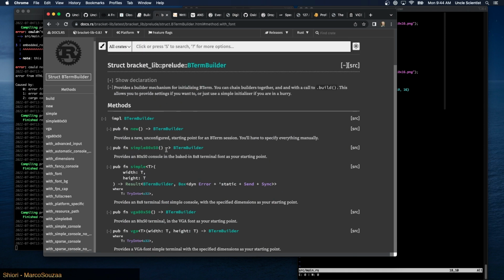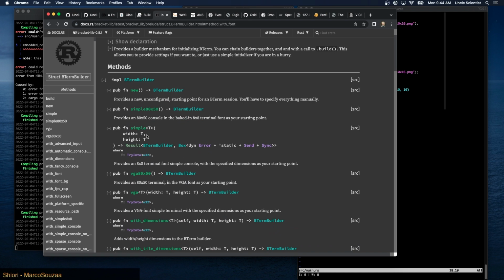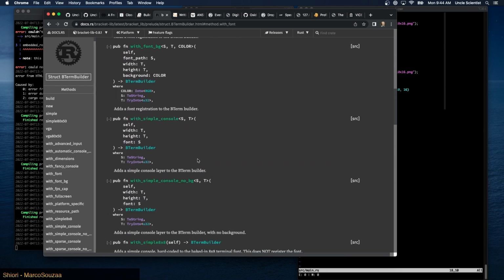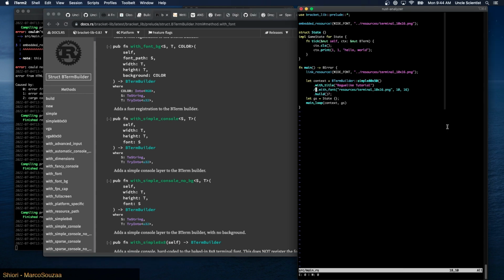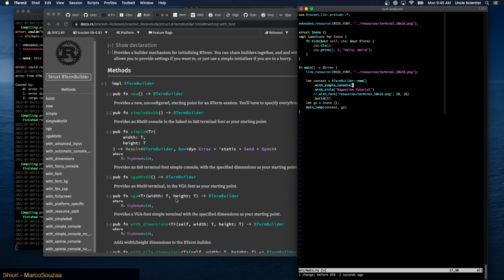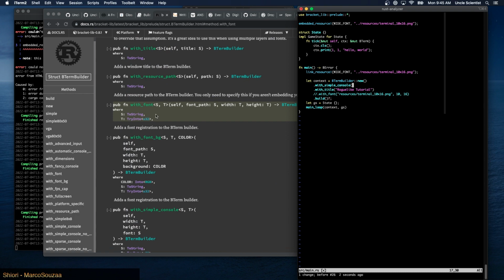This does a simple 80 by 50. With font BG, with simple console. Here. I think this is what we have to use. Let's try that. We need something to start with, right? So we can just say new with simple console. I'm going to pass in the font.